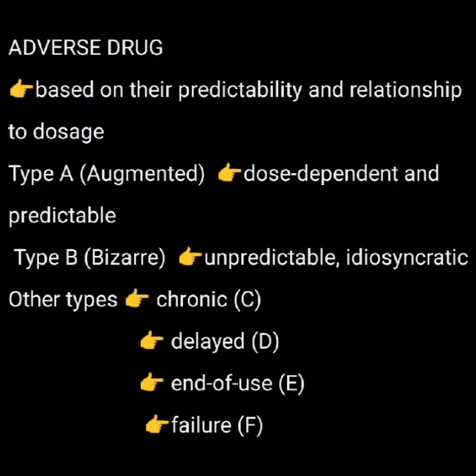Today we will discuss different types of adverse drug reaction. These are classified into several types based on their predictability and relationship to dosage. Type A or augmented reactions are dosage dependent and predictable, while type B or bizarre are unpredictable idiosyncratic reactions. Other types include chronic, delayed, end of use, and failure.